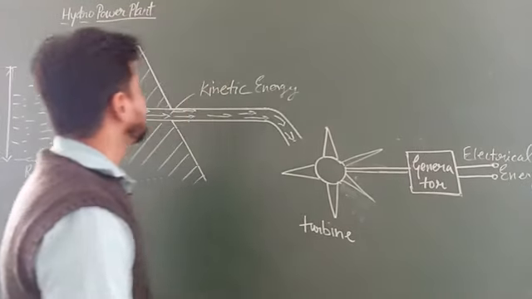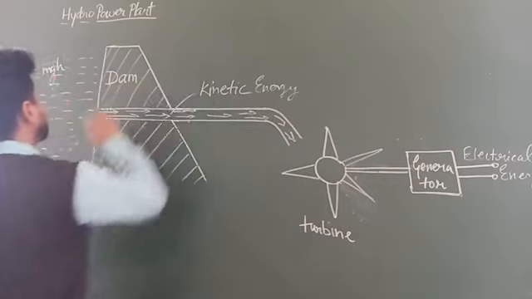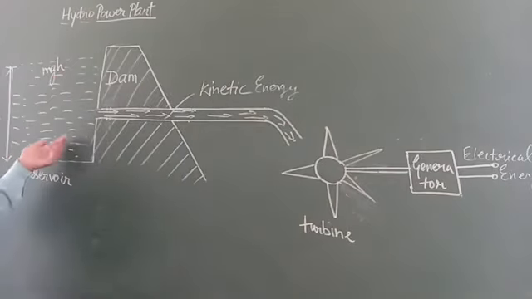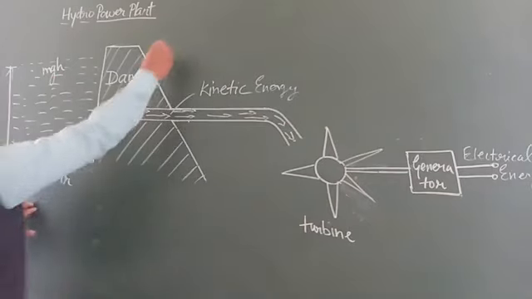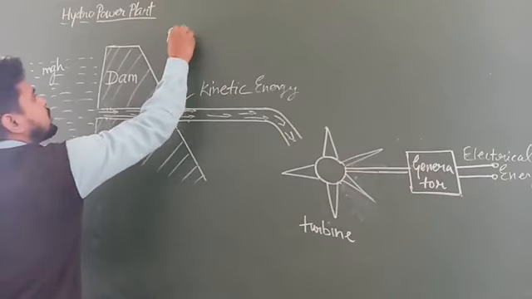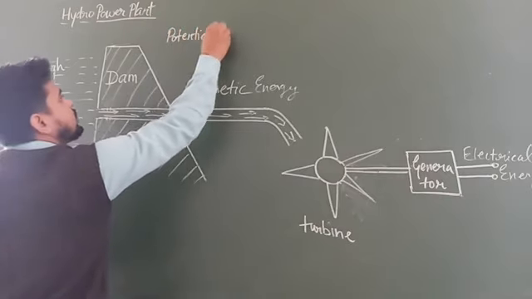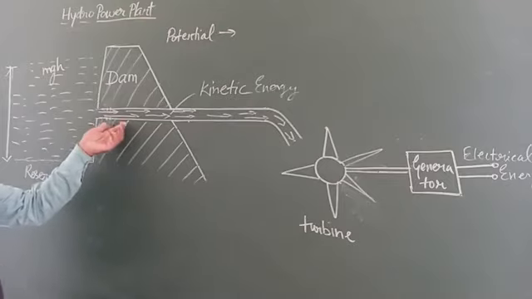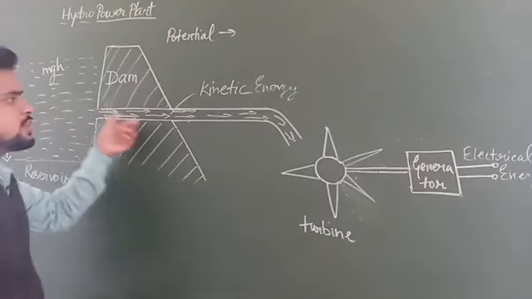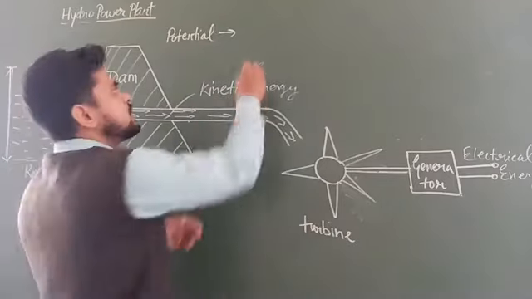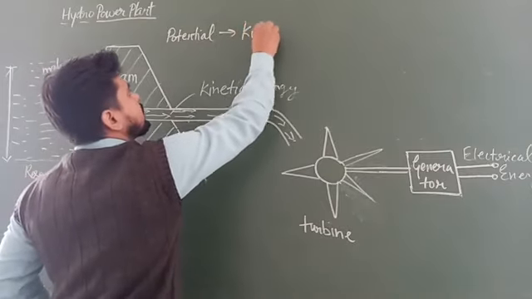So what we have understood in the hydropower plant: first, due to storage of water at a certain height in the reservoir, there is potential energy. When the gates of the dam are opened, water starts moving with a very high velocity, due to which it possesses kinetic energy.